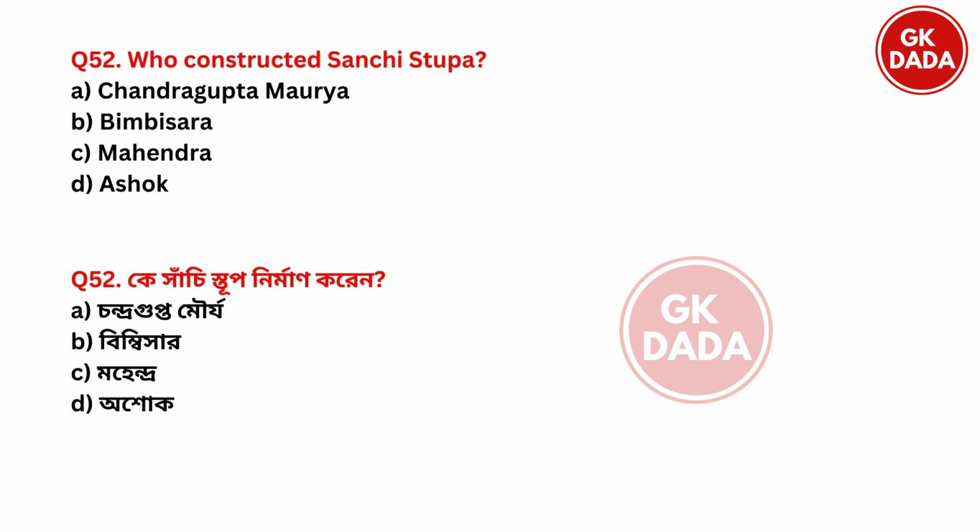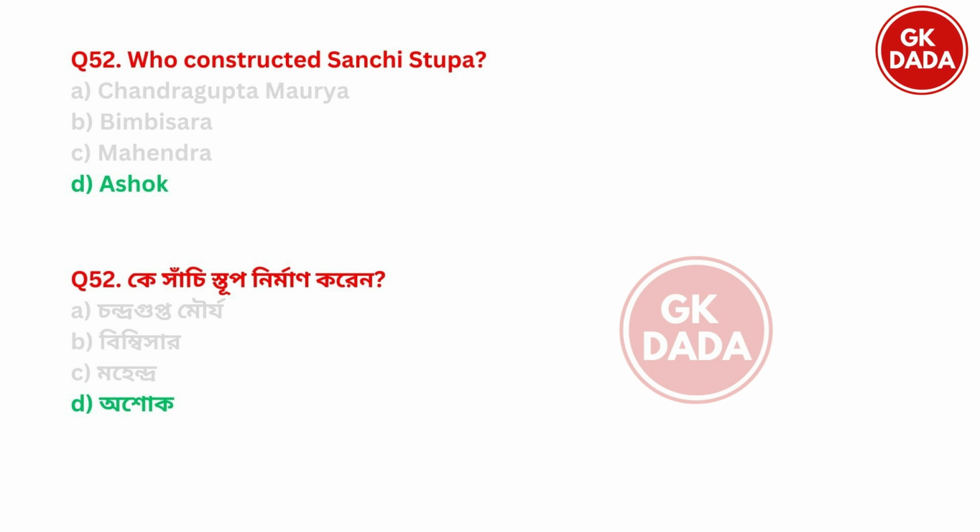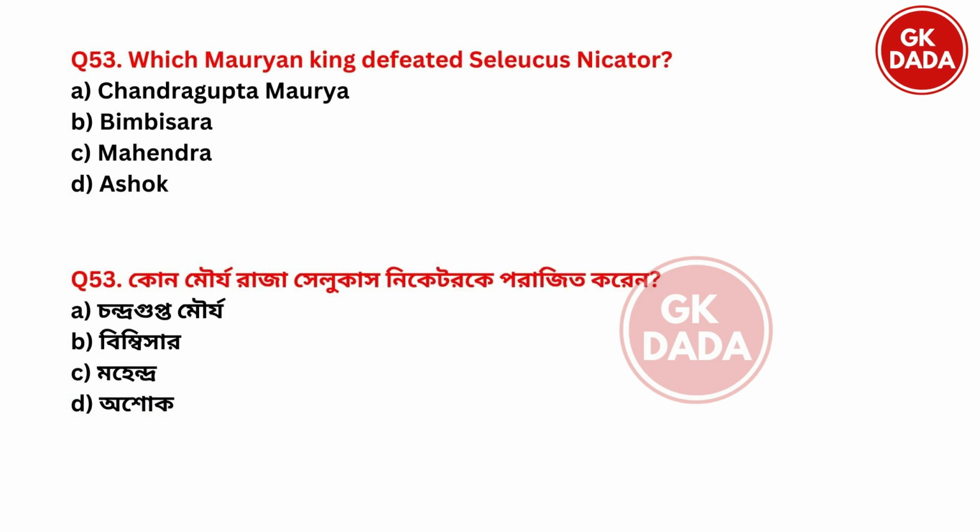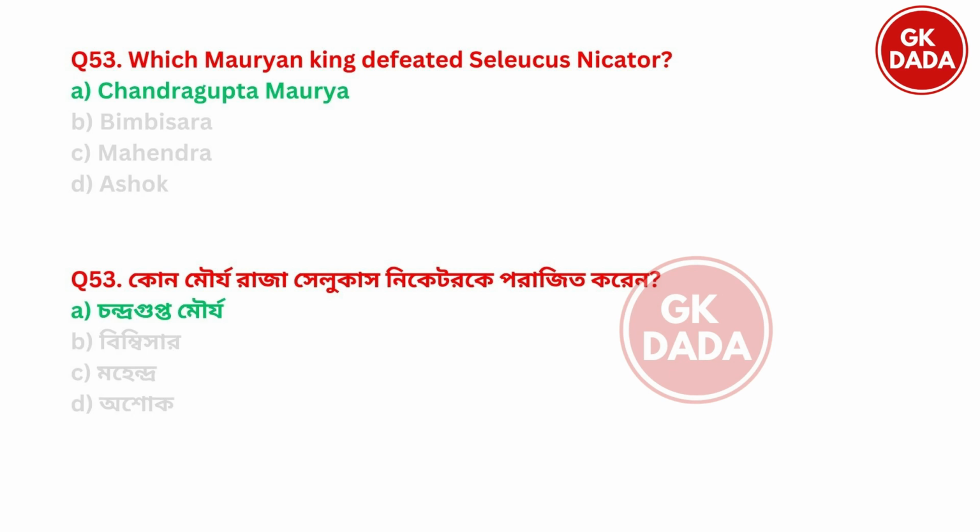Next. Who constructed Sanchi Stupa? Option A, Chandragupta Maurya. Option B, Bimbisar. Option C, Mahendra. Option D, Ashok. And the right answer is option D, Ashok. Next. Which Mauryan king defeated Seleucus Nicator? Option A, Chandragupta Maurya. Option B, Bimbisar. Option C, Mahendra. Option D, Ashok. And the right answer is option A, Chandragupta Maurya defeated Seleucus Nicator.